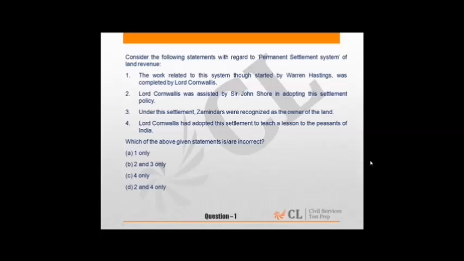And moreover, the revenue demand was fixed in case of permanent settlement and was not to be increased in future, whereas in case of Mahalwari system, this demand was to be reviewed periodically. So if we see the options, we will see that the answer is C. 4 only is incorrect, because this is not the reason for adoption of the permanent settlement system. The 4th option says that Lord Cornwallis had adopted this settlement to teach a lesson to the peasants of India. This is an incorrect statement. So the answer is C, 4 only.